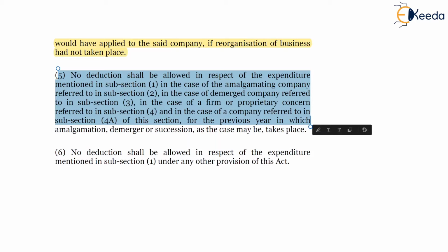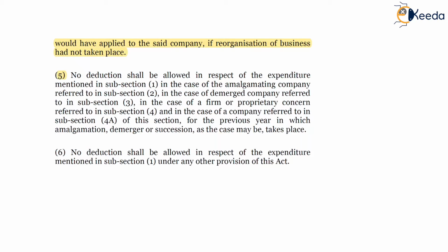The remaining installments won't be allowed in their hands because they are already allowed to the respective successor. So subsection 5 is just a sort of clarification provided by the legislature through these provisions, just to avoid double deduction.